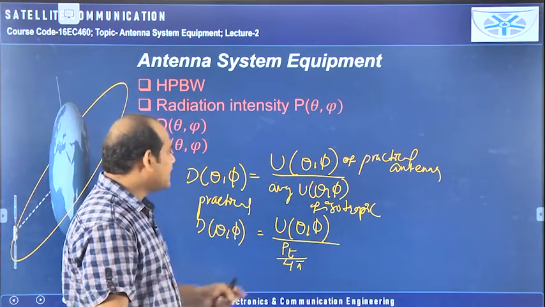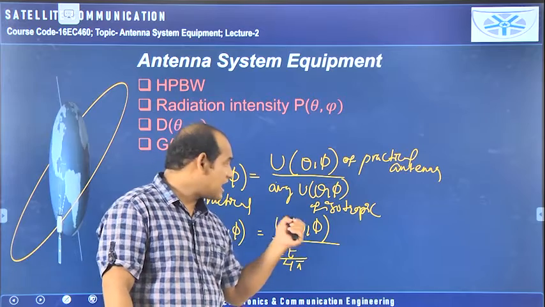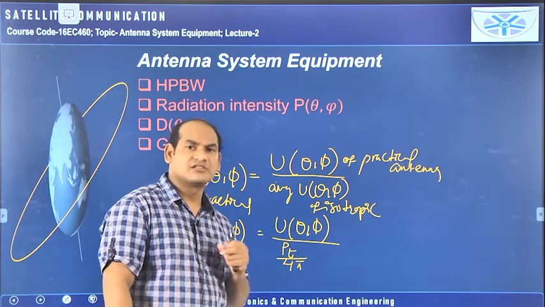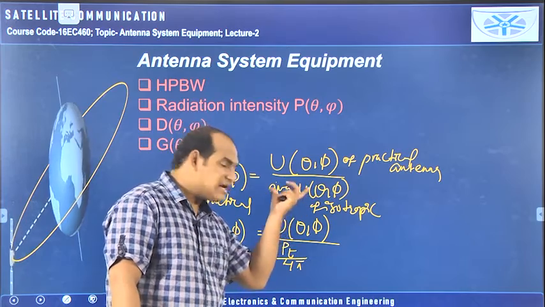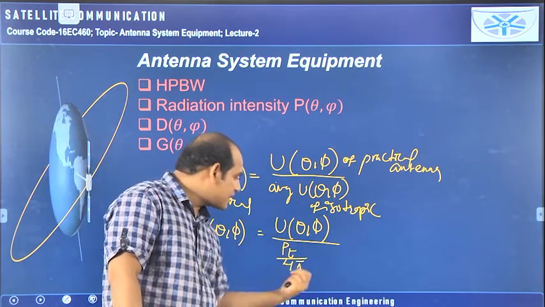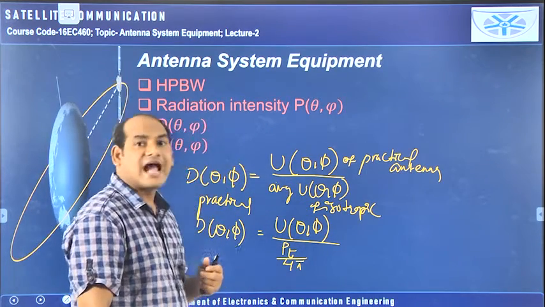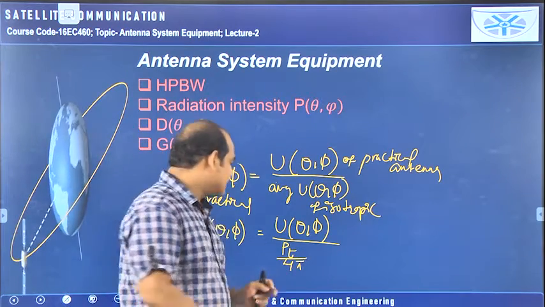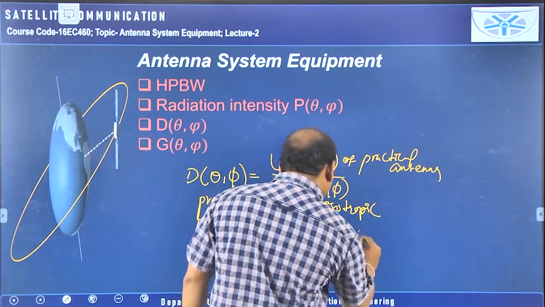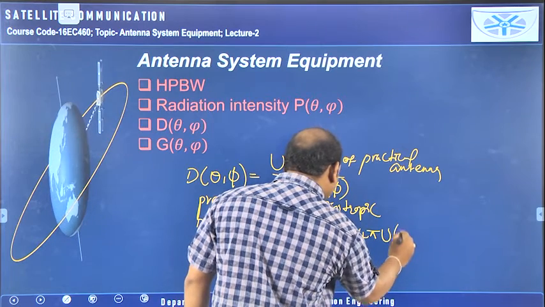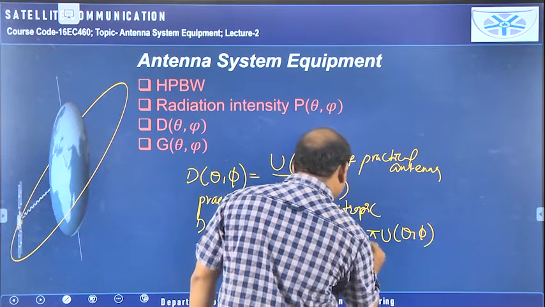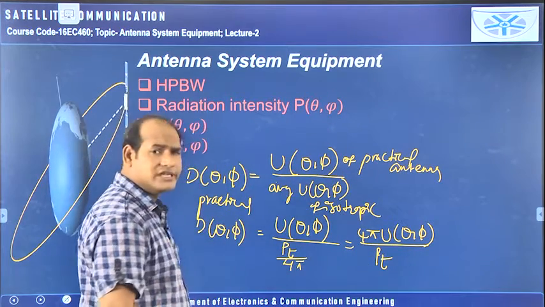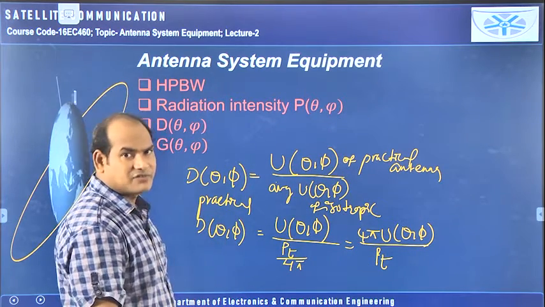Like this I can take the average radiation intensity. Already we have seen what the power flux density is, what the received power is, all those things. So according to that, I can write the denominator, the average radiation intensity of the isotropic antenna, as Pt by 4 pi. Then we can rewrite this as 4 pi into U of theta comma phi by PT. In this way we can give the equation for the directivity of the practical antenna.